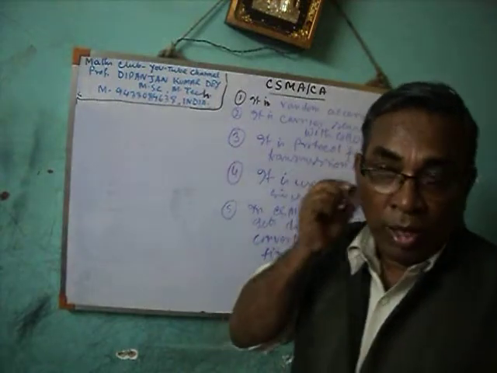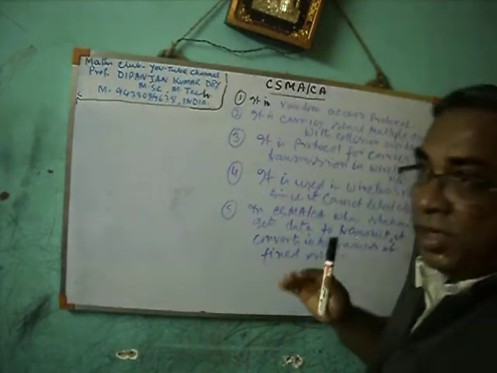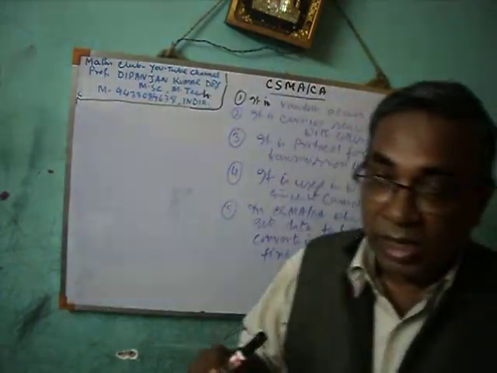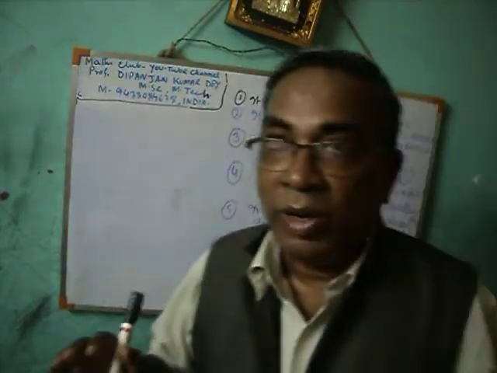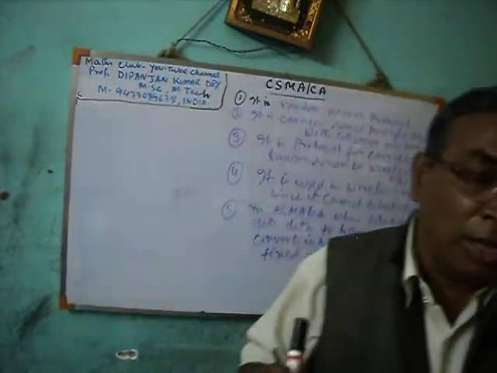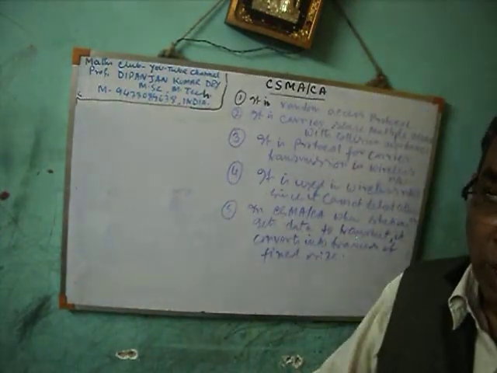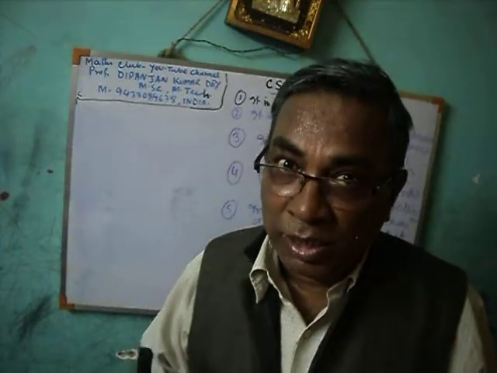Once again, I am telling the highlights. In CSMA CA, when any station gets data, the data is converted into a fixed size frame. Then the station checks whether the channel is busy or not.